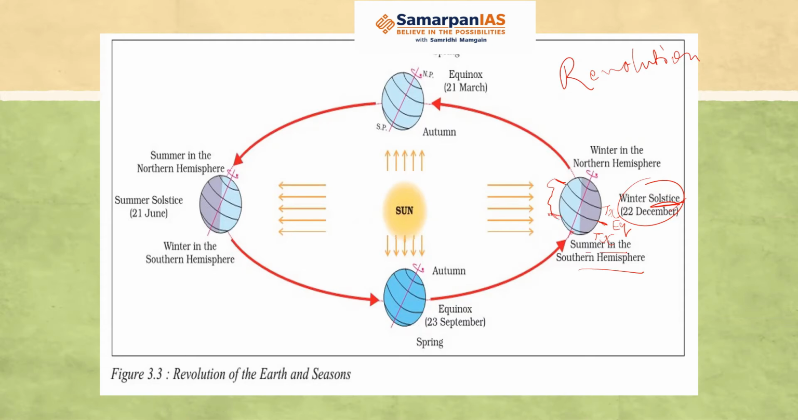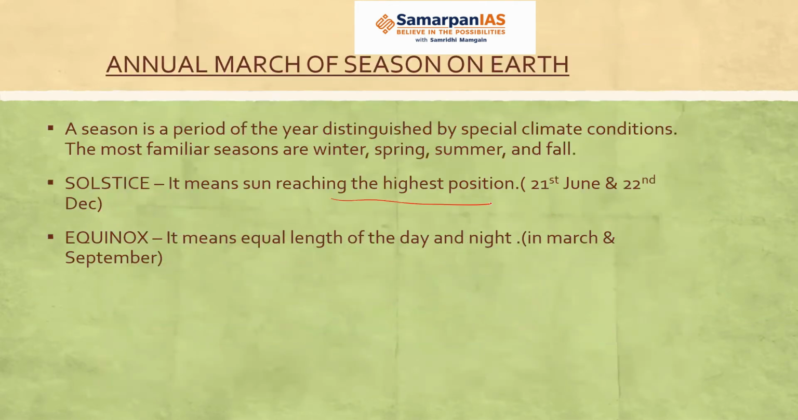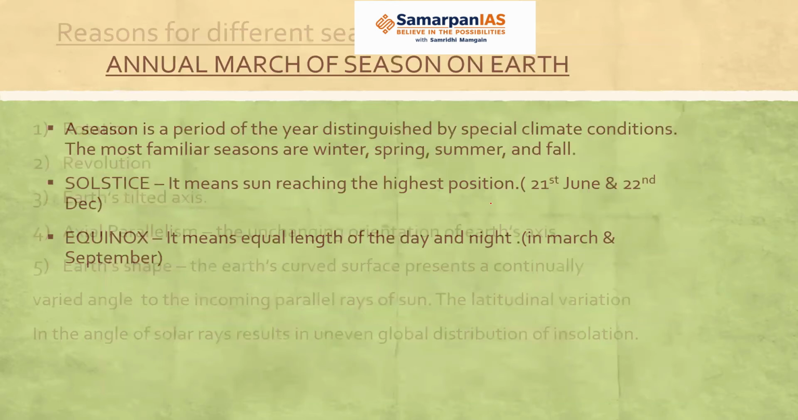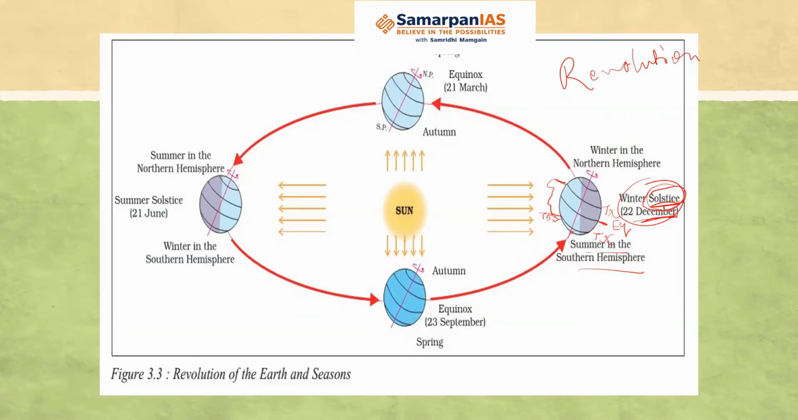At the winter solstice, the sun is directly overhead Tropic of Capricorn. So this is Tropic of Capricorn. So the sun is directly overhead Tropic of Capricorn. So what happens? There is summer in the southern hemisphere and in the northern hemisphere, there will be winter. Fine. So this is solstice. Solstice means the sun reaching the highest position. Okay. So this is the date, 22nd December. Okay. Now what happens is, then what happens?